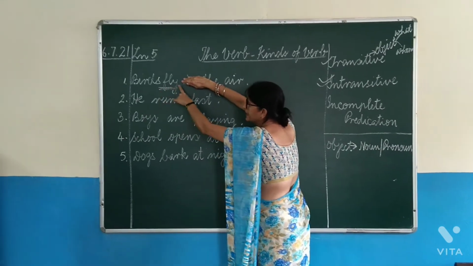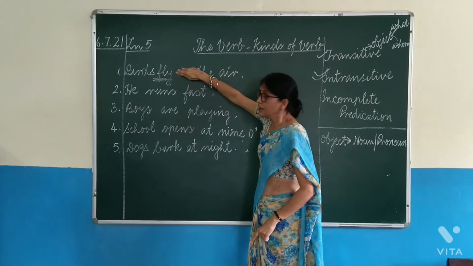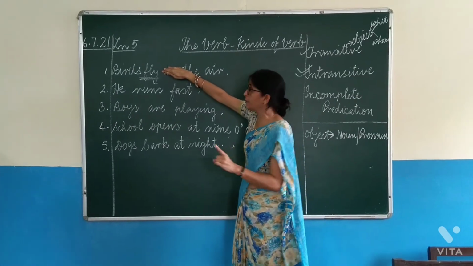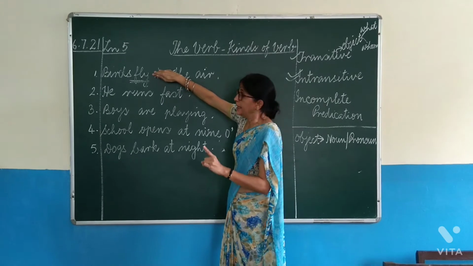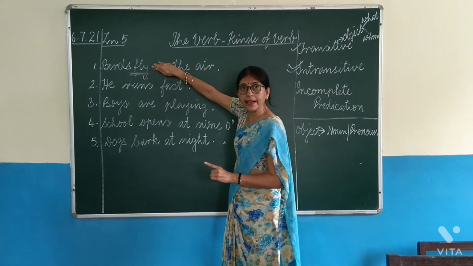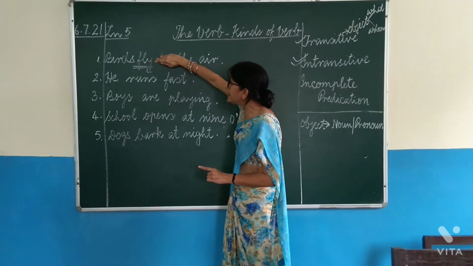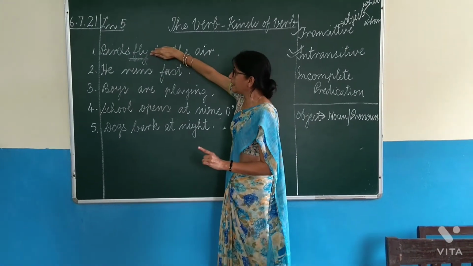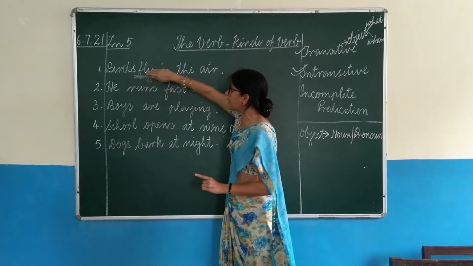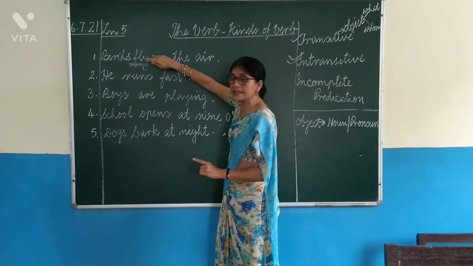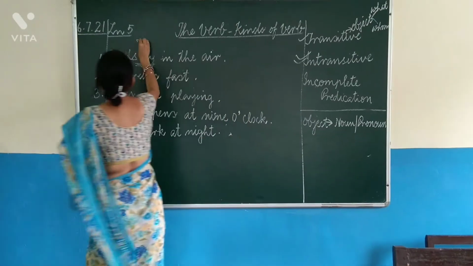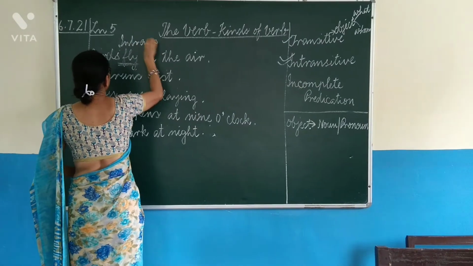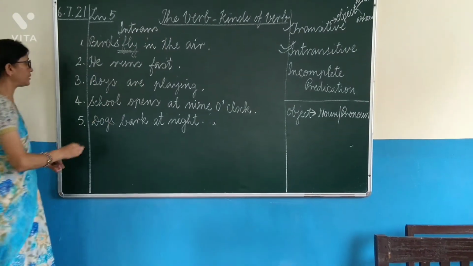So, if the sentence is making complete sense, birds fly is a complete sense. The verb is complete on its own. In such case, it is an intransitive verb. It does not need the help of an object to make complete sense. There is no object, and this part is making complete sense. So, in such case, we say that the verb is intransitive. Okay?